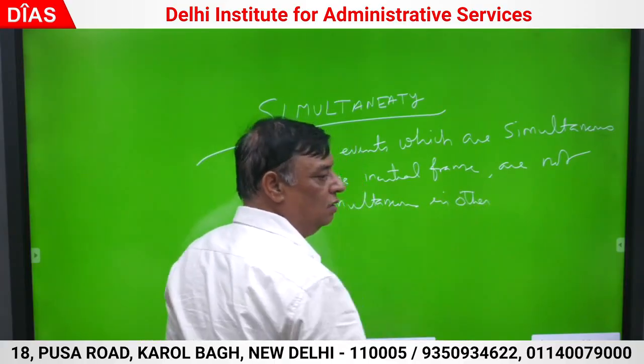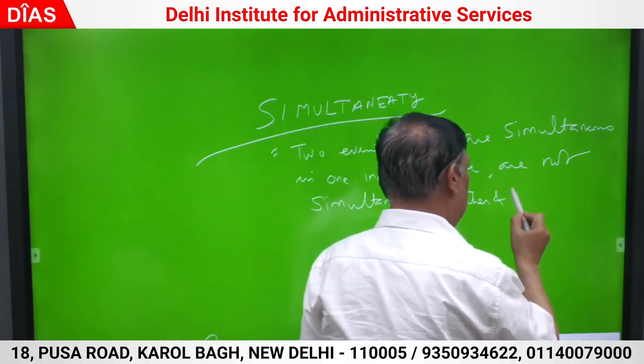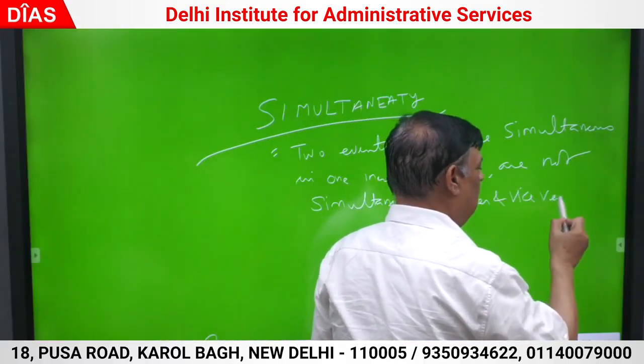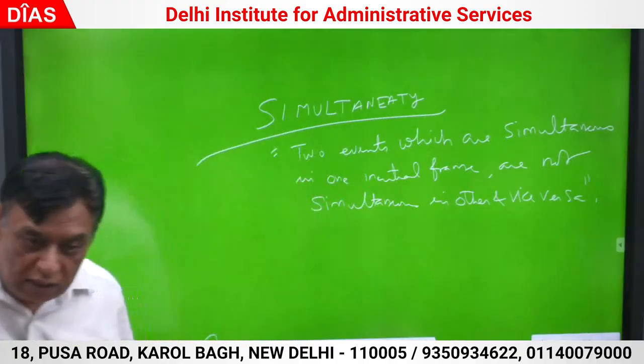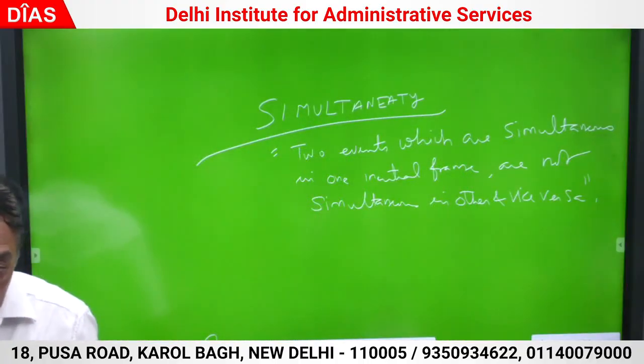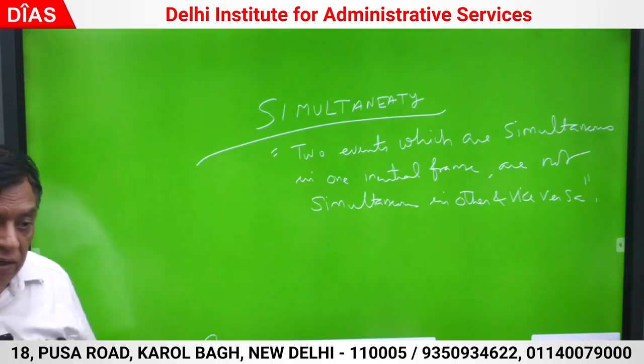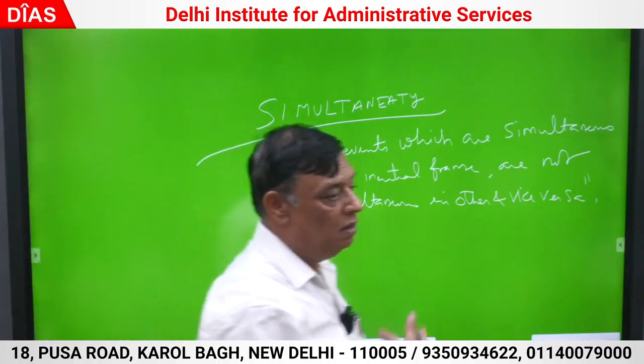This is a very important fact, and it has been asked twice. Two events which are simultaneous in frame S are not simultaneous in the other frame, and vice versa. This is simultaneity.